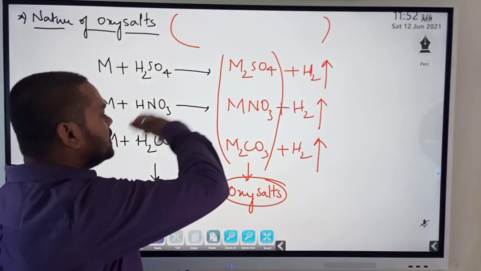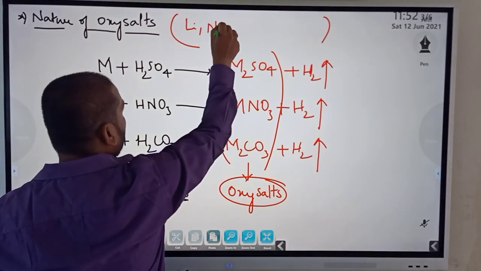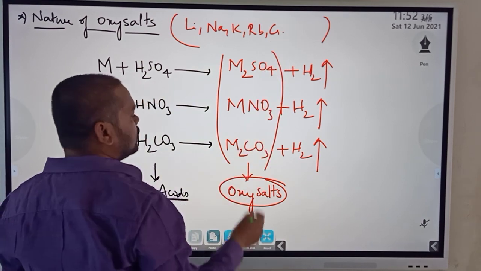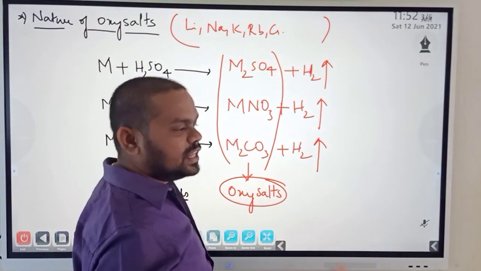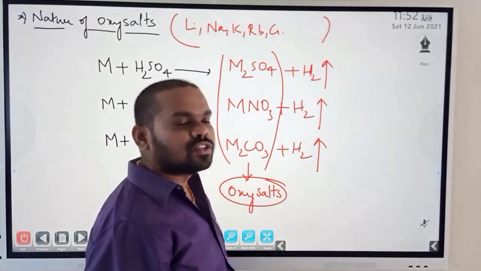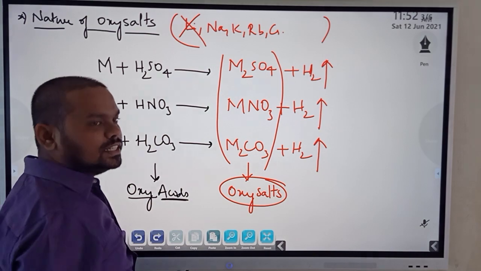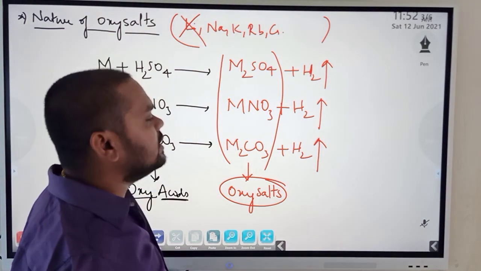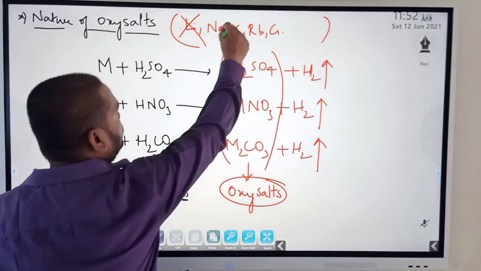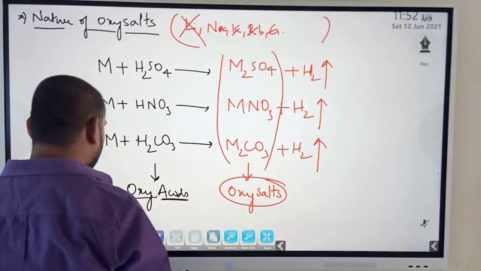Now here we study the oxysalts. That is, what are the alkali metals? Lithium, sodium, potassium, rubidium, cesium, right? Out of these, one element we will not study the properties of. Which is that element? You will not study the properties of its oxysalts. Yes, I am sure that you have answered. Not lithium, because lithium has a very peculiar behavior matching with magnesium. Apart from this, sodium, potassium, rubidium, cesium, they exhibit similar properties. Alright, so next,